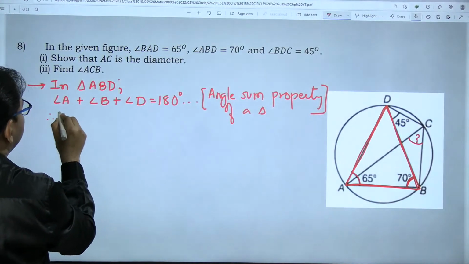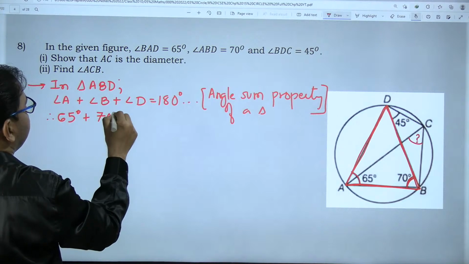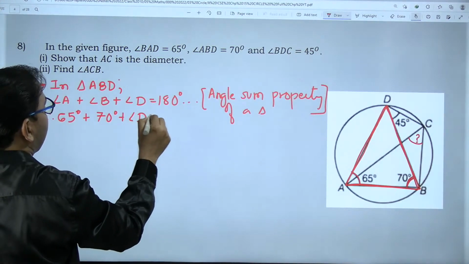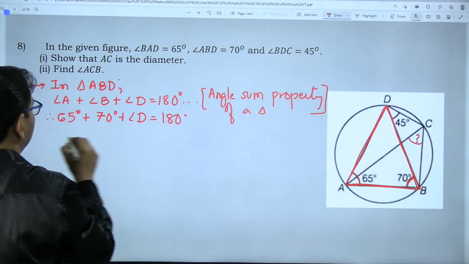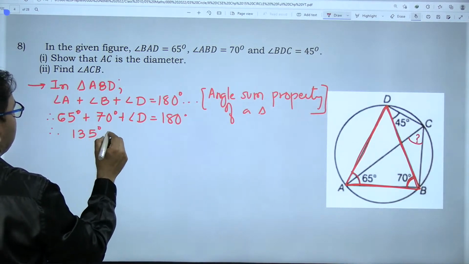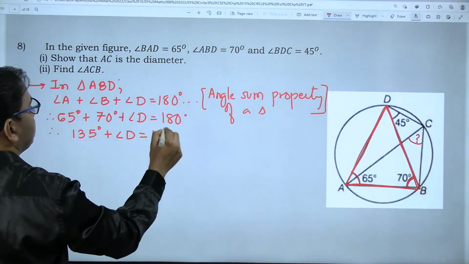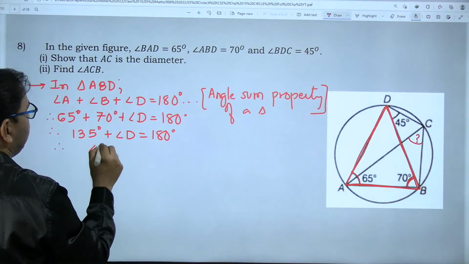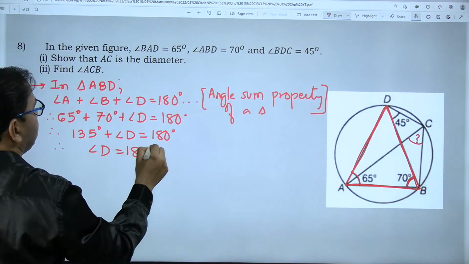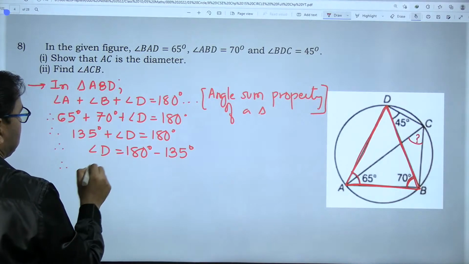Angle A is 65 degrees, angle B is 70 degrees, so I can get angle D. 65 plus 70 is 135 degrees. Plus angle D is equal to 180 degrees. Therefore, angle D is 180 minus 135.